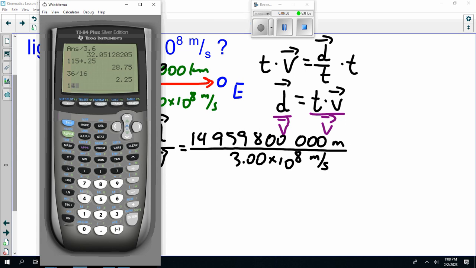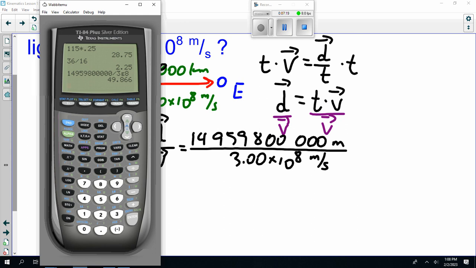Okay, 149,598,000,000 divided by 3 exponent to the 8, not times 10 to the 8, because then you'll divide by 3 and multiply by 10 to the 8.